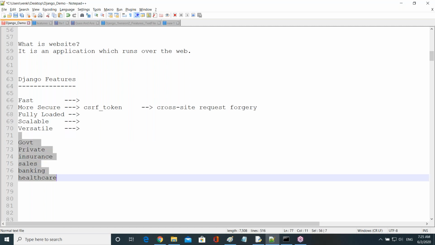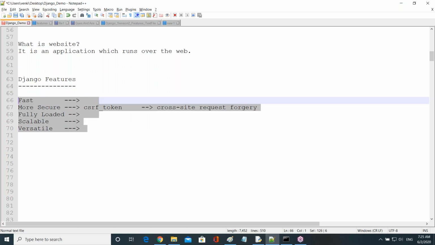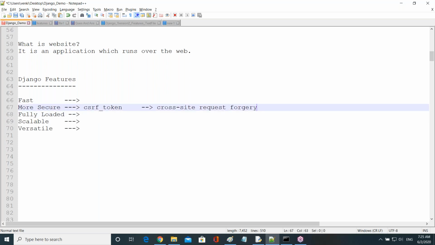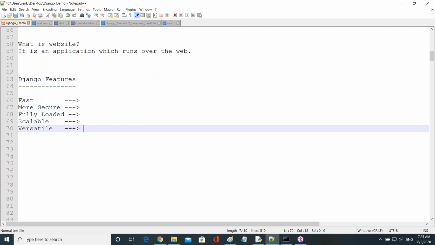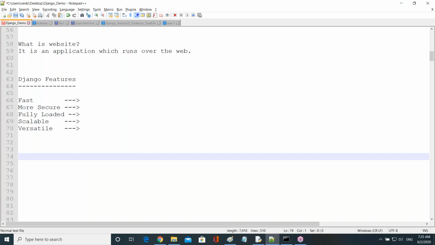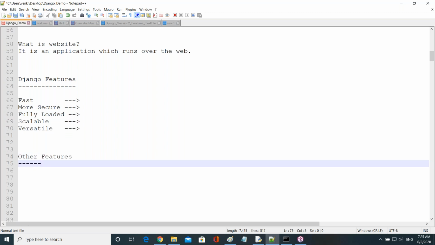These are the top 5 features of Django: fast framework, more secure, fully loaded, scalable, versatile, right? In an interview, we must specify these 5 initially. Now, let us see some extra features, some other features we will see now.